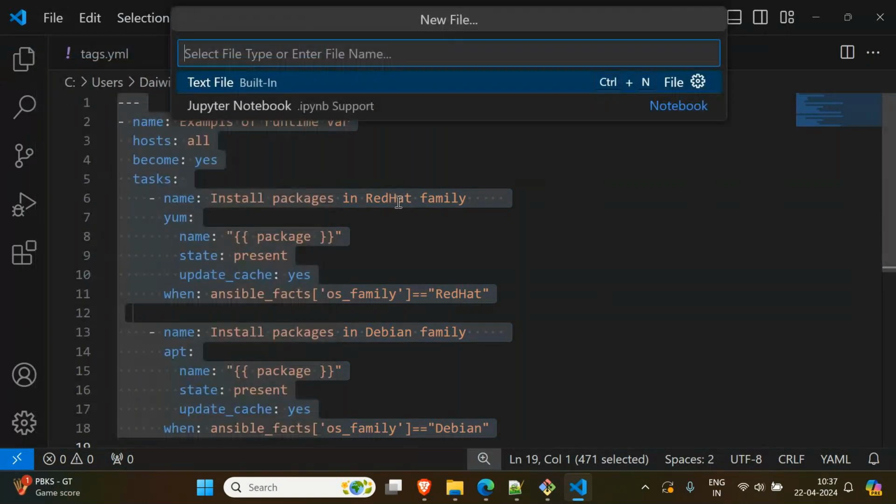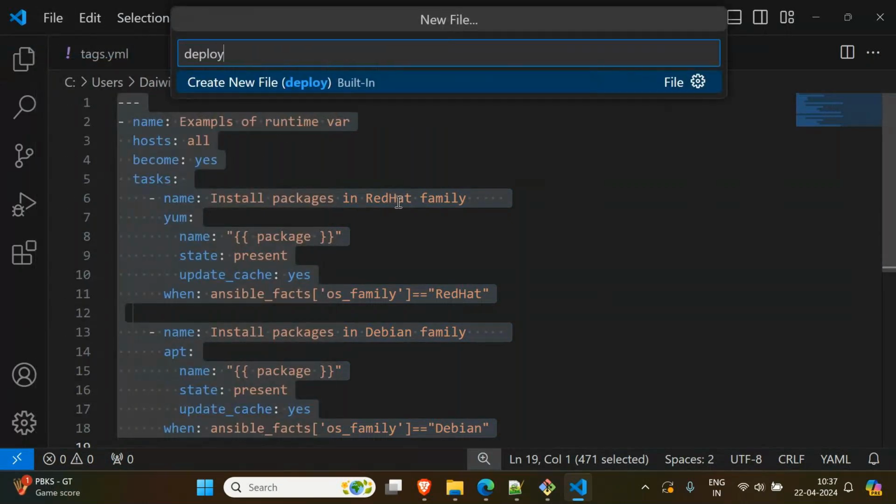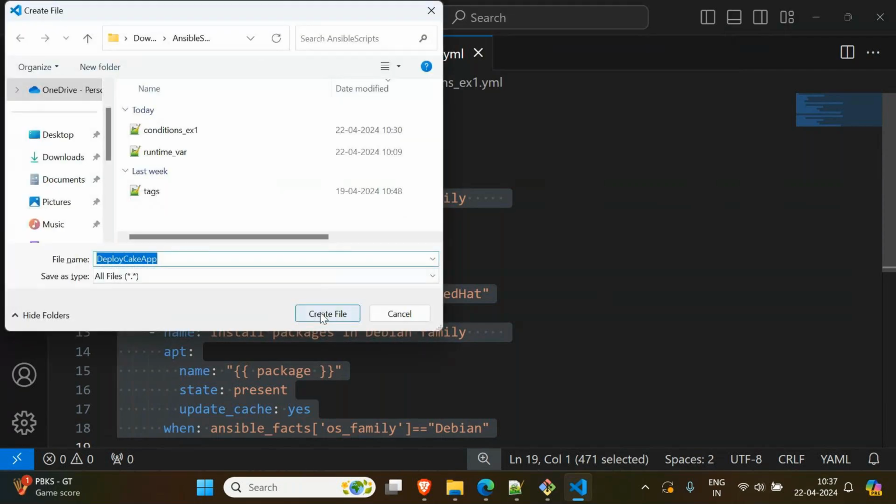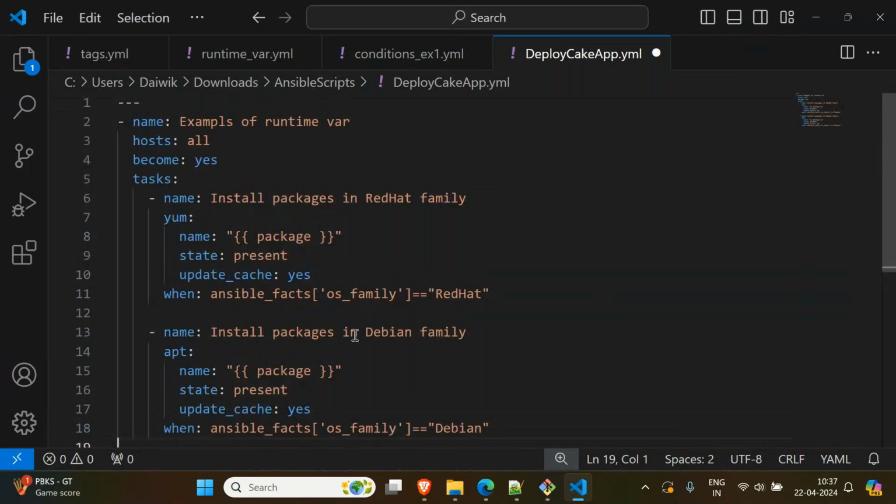I'll say something like deploy kcap end dot yaml, and paste the same code which I want to use now.